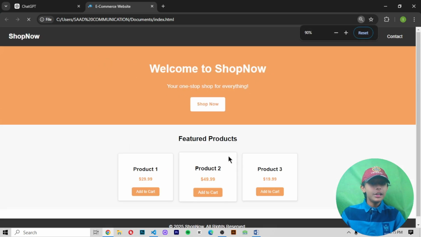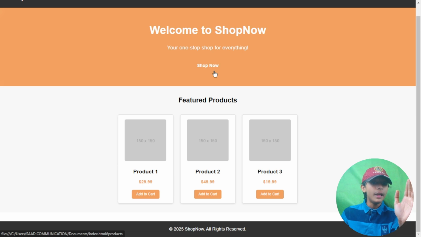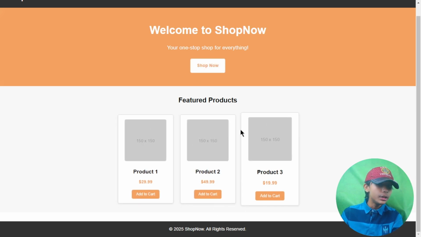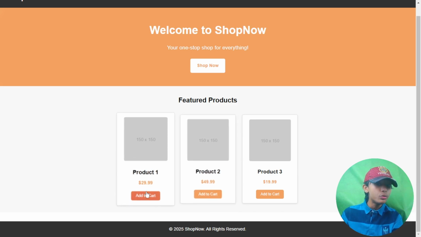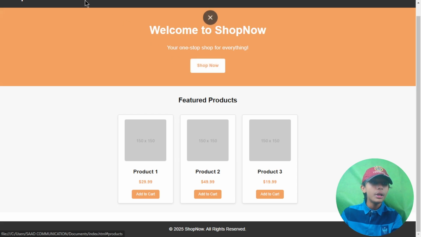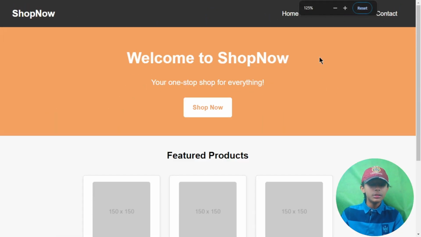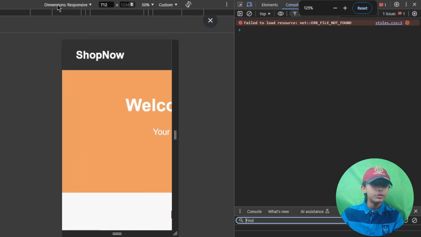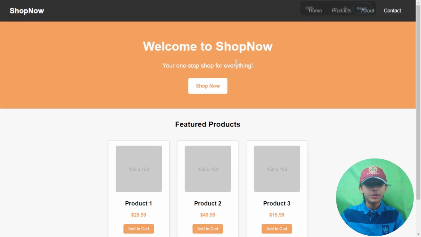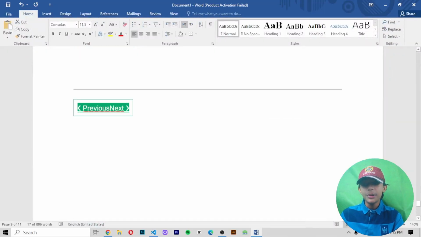So you can see it. It built me a very beautiful structure of an e-commerce website. Here you can see the add to cart button is hovering, and here you add your product and shop now. The navbar has also become like this. It will not be responsive, but it gives me a very beautiful structure of the e-commerce website. You can say that you can save your time using ChatGPT 3.5.